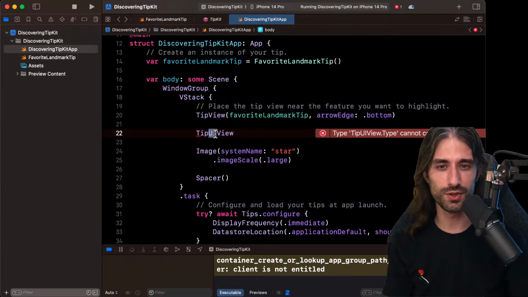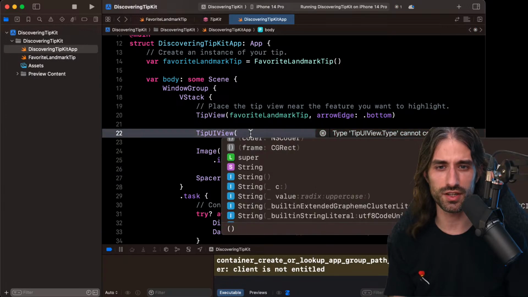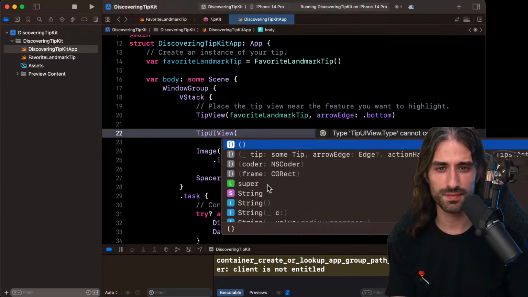So here they went with UI for the UIKit version. That's an interesting naming convention, but it makes sense because it's a UI view, which is the name of the superclass in UIKit, and here it's a view, which is the name of the protocol in SwiftUI. So in a way, that makes sense. I might take inspiration from that.